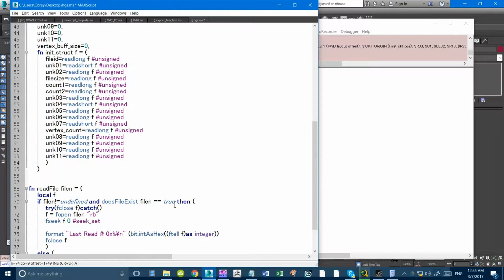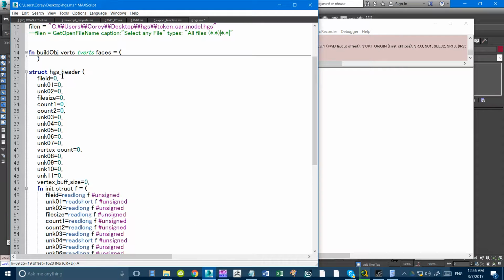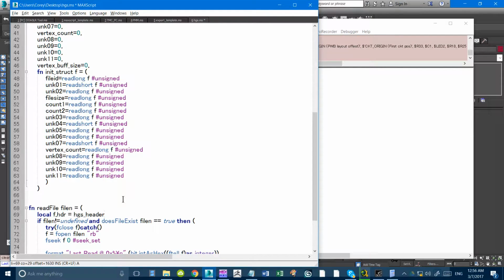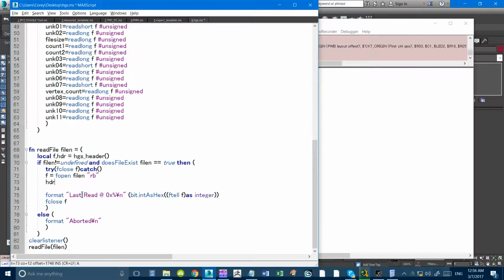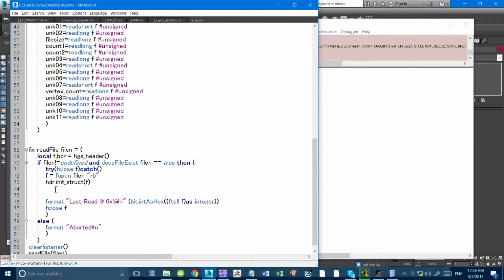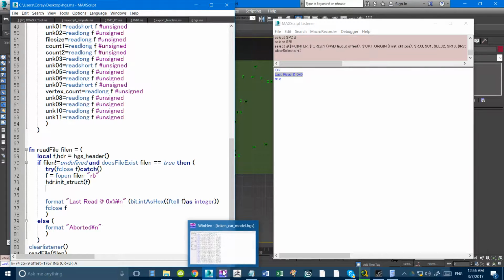Yeah. So what I can do is go in here and put our header equals HGS header, and then once I actually read the file, we can say initialize the structure, and now that should be up in there.